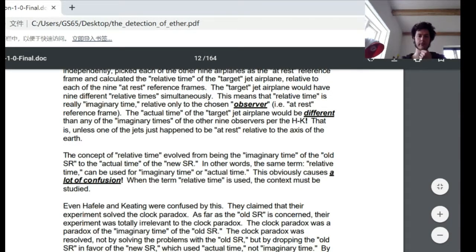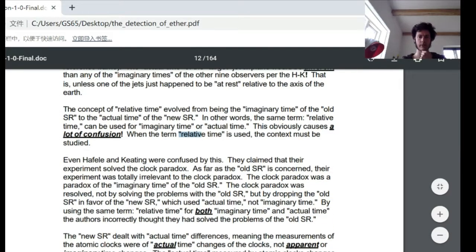In other words, the same term, relative time, can be used for imaginary time or actual time. This obviously causes a lot of confusion. When the term relative time is used, the context must be studied. Even Hafele and Keating were confused by this. They claimed that their experiment solved the clock paradox. As far as the old special relativity is concerned, their experiment was totally irrelevant to the clock paradox. The clock paradox was a paradox of the imaginary time of the old special relativity.